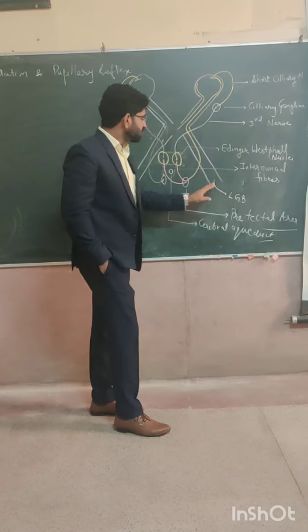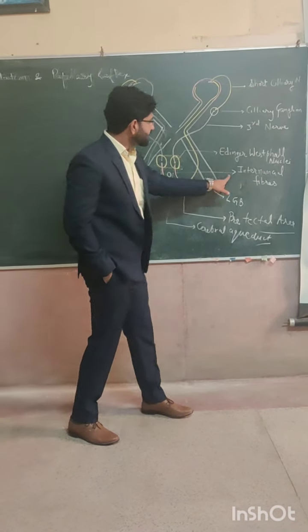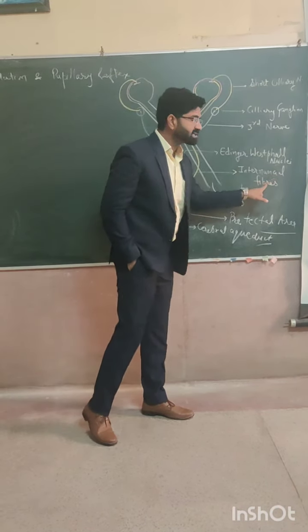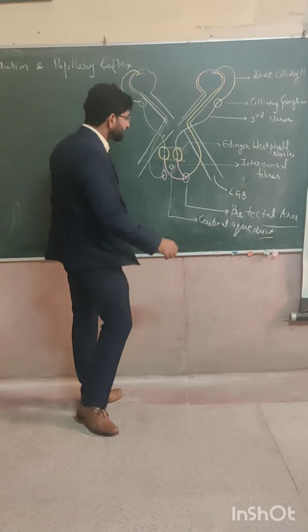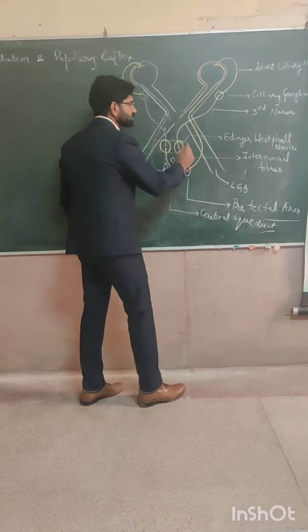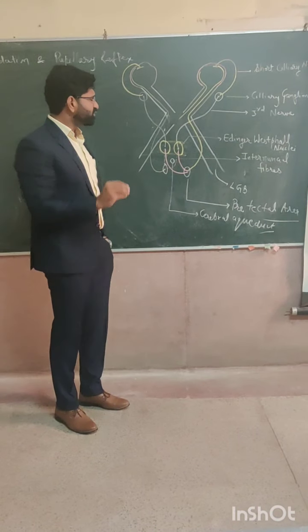From the pretectal area, two types of fibers arise. These fibers are known as internuncial fibers, and they run around the cerebral aqueduct. The ipsilateral fibers cross through the posterior commissure, and they go to the area known as the Edinger-Westphal nuclei, which is very, very important.